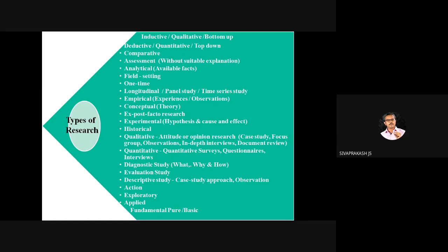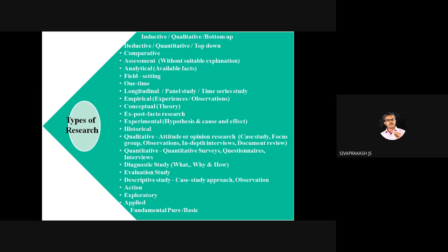Then we move to descriptive study. In the word itself we can get describing something, describing the individual, describing the society, or describing the organization. The tools we can use here for data collection are the case study approach and observation.